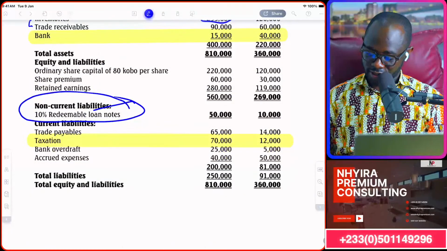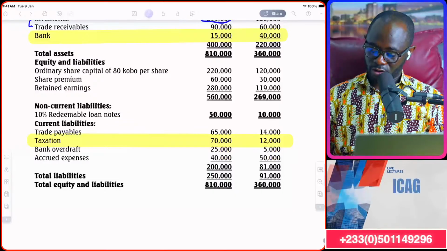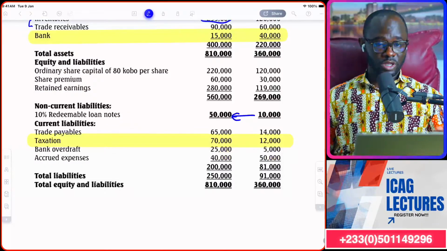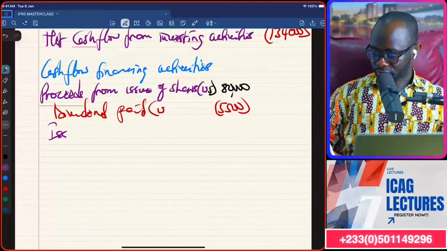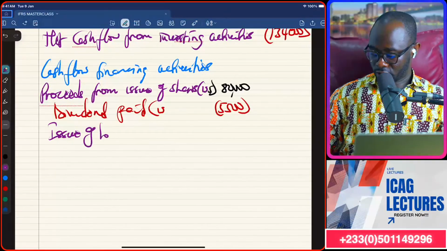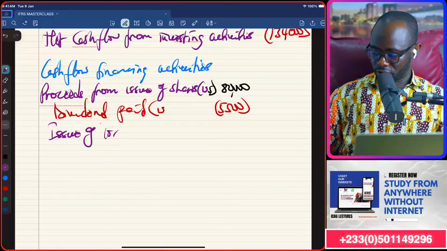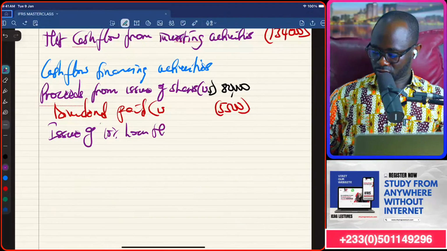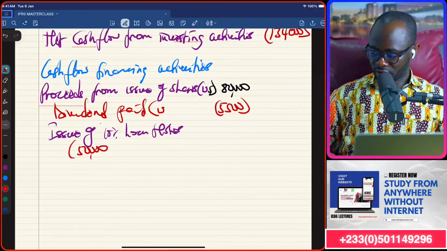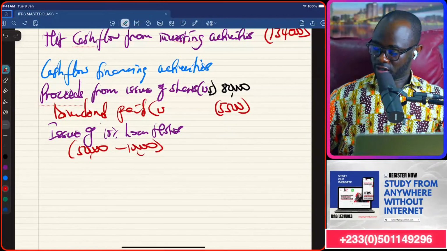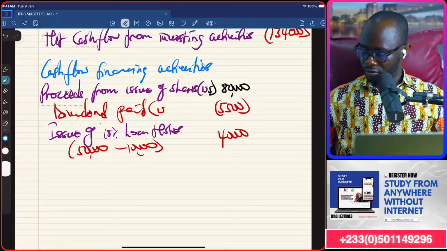The 10% redeemable loan note, it went up. So there's issue of 10% loan note. So 50,000 minus 10,000, that's 40,000 inflow.